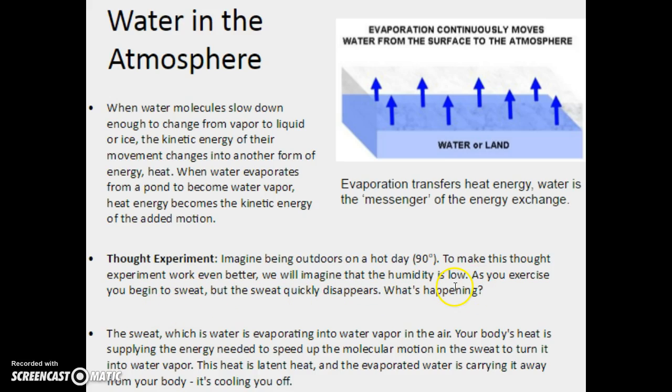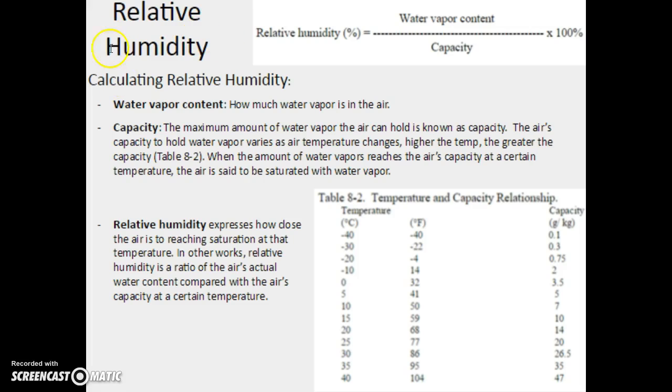What is happening? Well, hopefully you realize that the sweat is water evaporating into vapor, into the air, and that your body's heat is supplying the energy needed to speed up the molecular motion in the sweat to turn it into water vapor. So this heat is what we're going to call latent heat, and it is carried away from your body by the evaporated water, effectively cooling you off. So before we get into latent heat, we'll end with that.